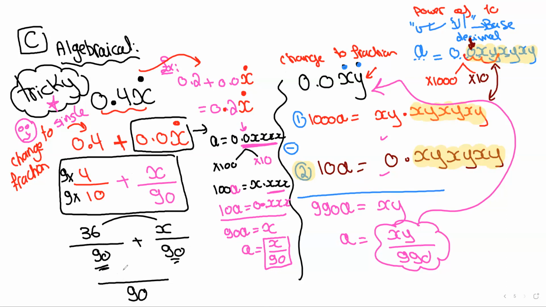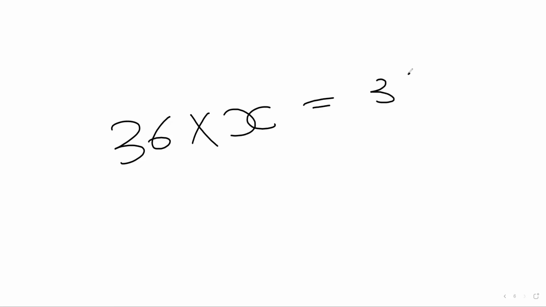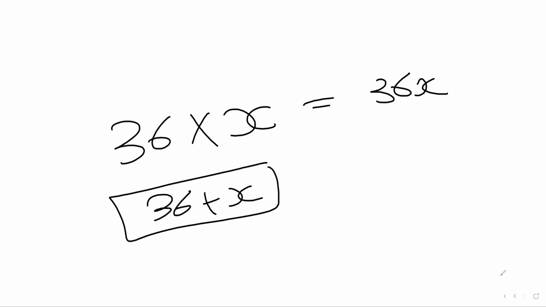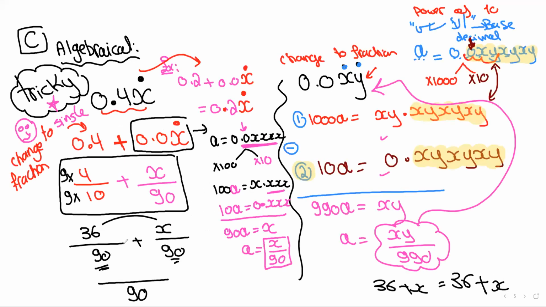But Miss, what is the answer of 36 plus x? 36 plus x. What is the answer? The answer is 36 plus x, not 36x. Where would 36x come from? If it were 36 times x, this changes into 36x. But when you add, this is the simplest form. There's nothing to be done about it. So back to here. When I add up, this will change into 36 plus x. This is the simplest form, or the single fraction of